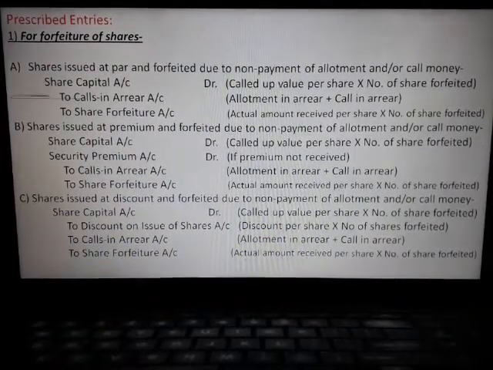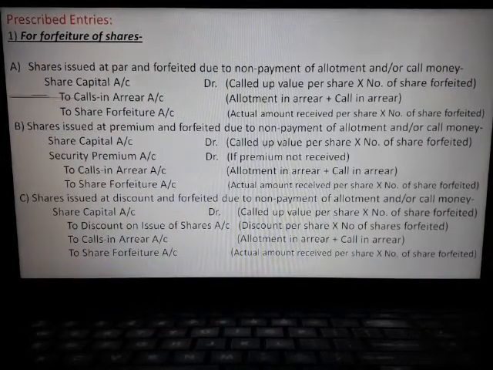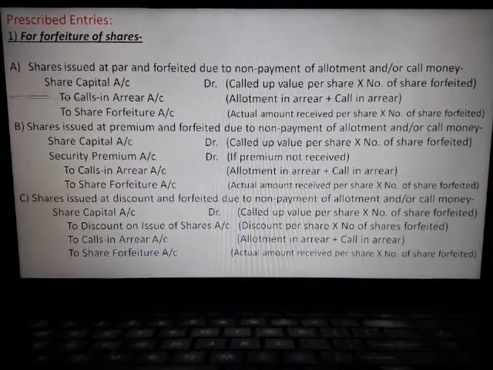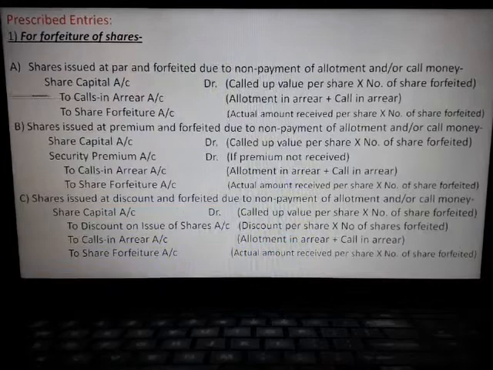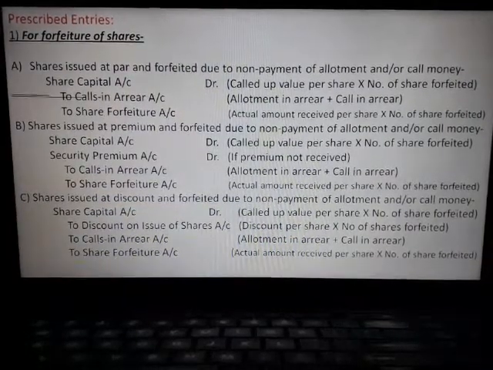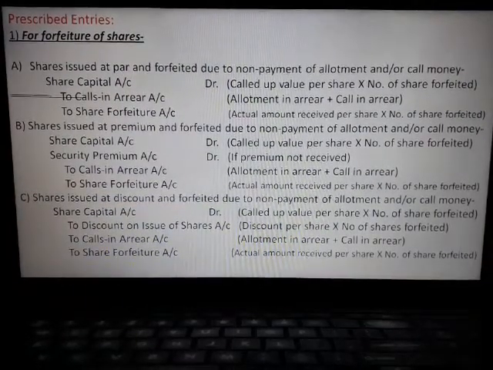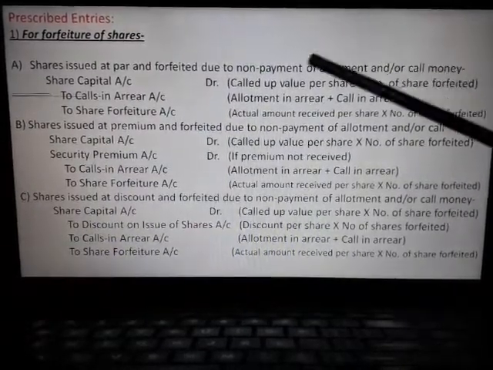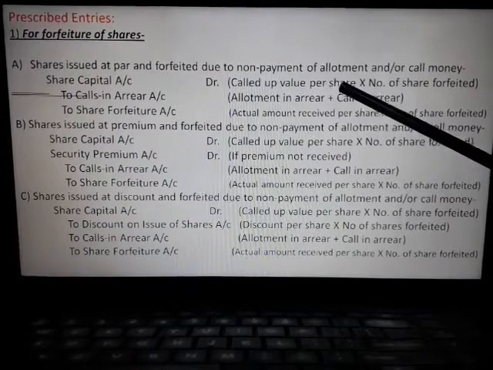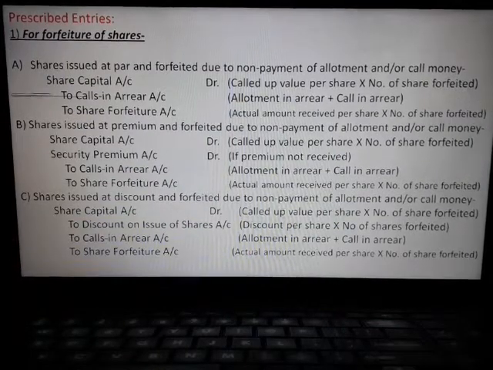If the shares are issued at par and forfeited due to non-payment of allotment and or call money, then the entry is very simple. Share capital account will be debited with the called up value per share into number of shares forfeited.